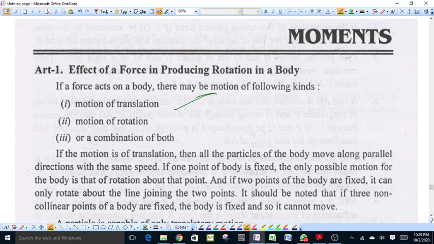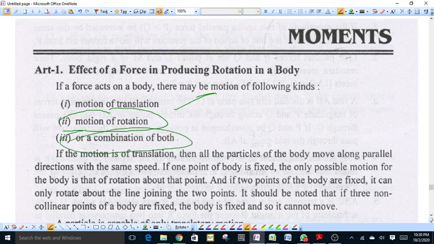If a body is fixed at one point, then the body can rotate about that point. The only motion in the body will be of the rotational type. The second kind of motion may be motion of rotation, and the third kind of motion may be a combination of translation and rotation both.